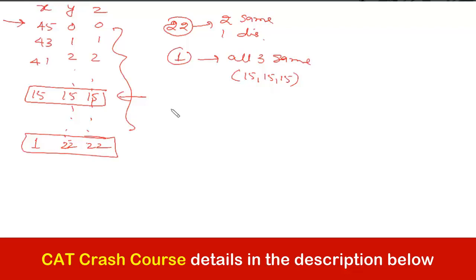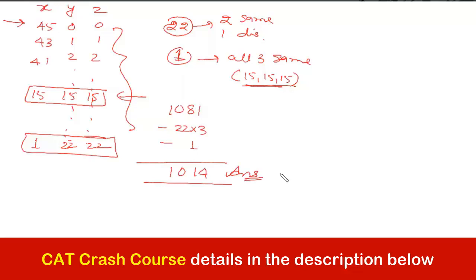And that is the reason finally it should be 1081 minus 22 into 3 minus 1. Why 1? Because this is the only case. एक ही case होगा. Can you please finally calculate it for me? 1014. So this would be the answer, guys.